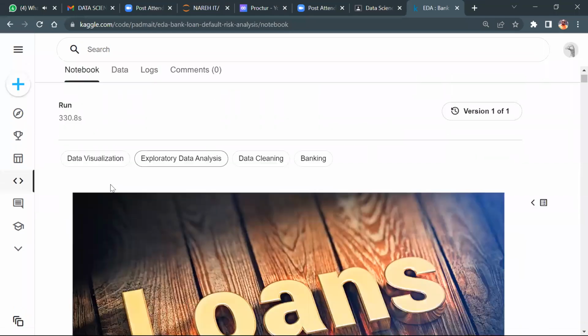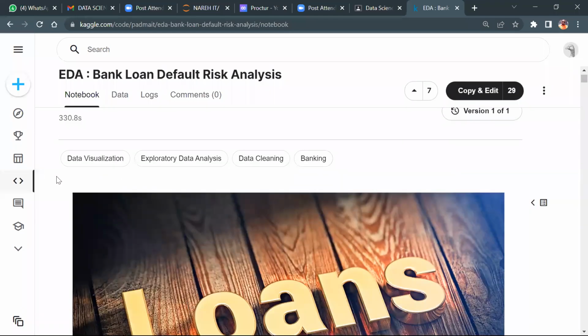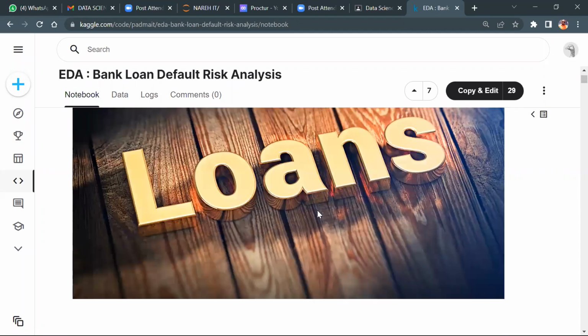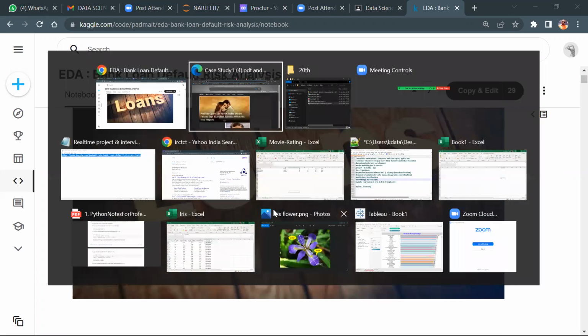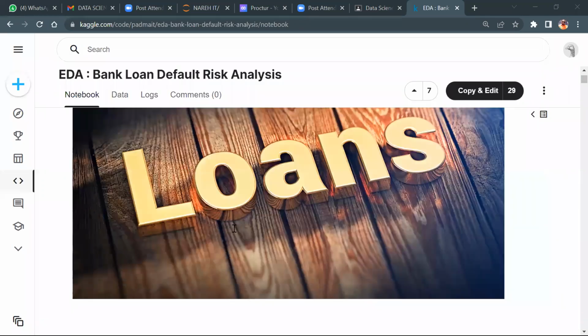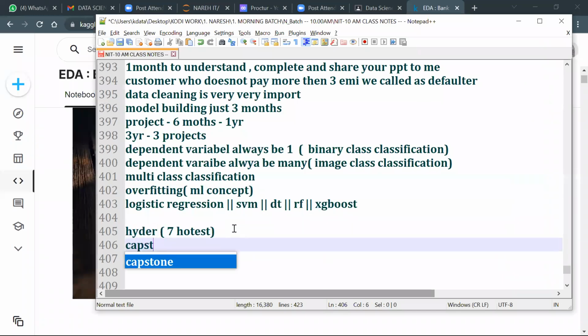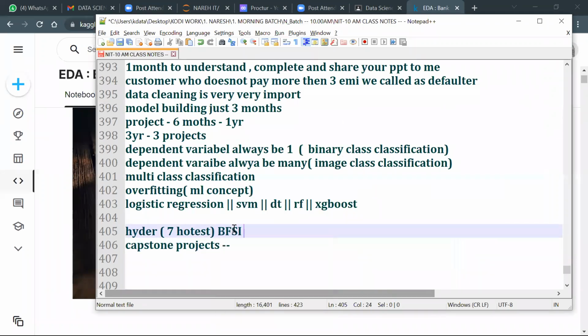Now, let's see. This project should help you with data visualizations, EDA, and data cleansing for the banking domain, loans. This is a capstone project. What is a capstone project, guys? Capstone projects are banking projects. We call it BFSI.